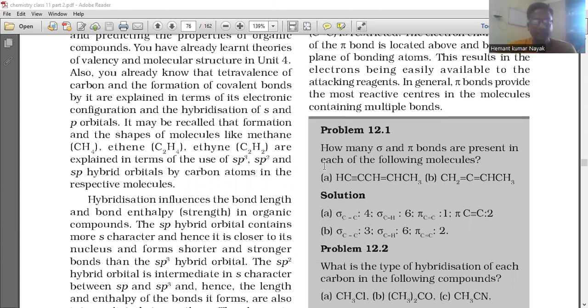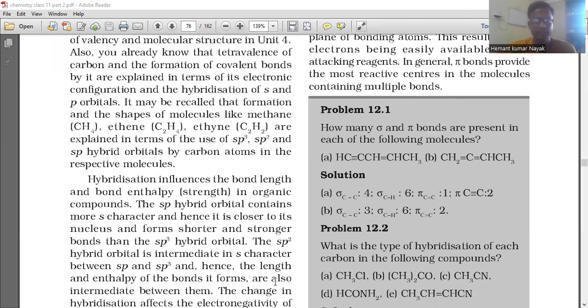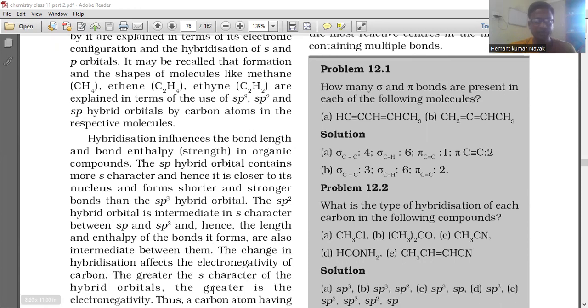So hybridization influences the bond length and the bond enthalpy, or strength, in organic compounds. The sp hybrid orbital contains more s character and hence it is closer to the nucleus and forms a shorter and stronger bond than the sp3 hybrid orbital. The sp2 hybrid orbital is intermediate in s character between sp and sp3. Hence, the length and the enthalpy of the bonds it forms are also intermediate between them.